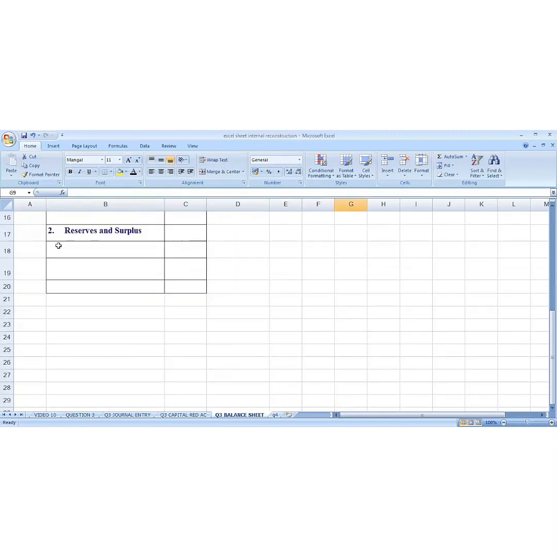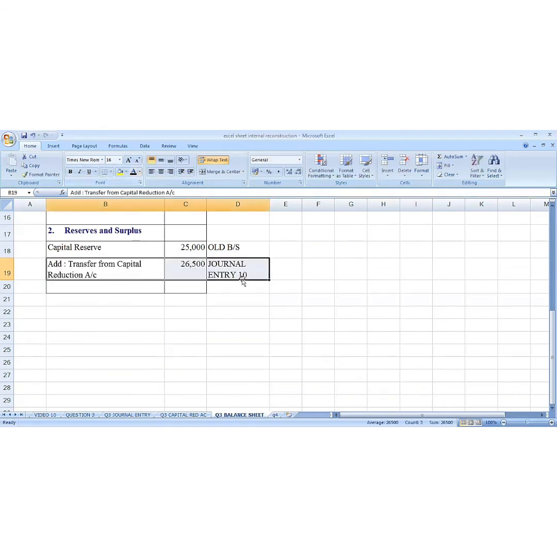Next, reserve and surplus. We will go to the capital reserve. Capital reserve is 25,000, which is from the old balance sheet.